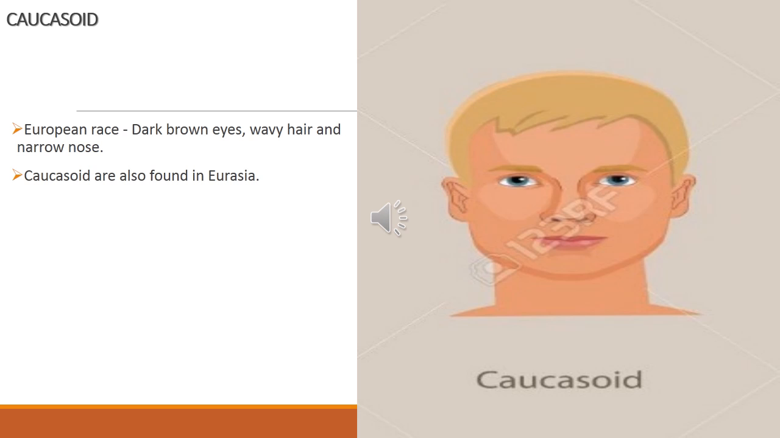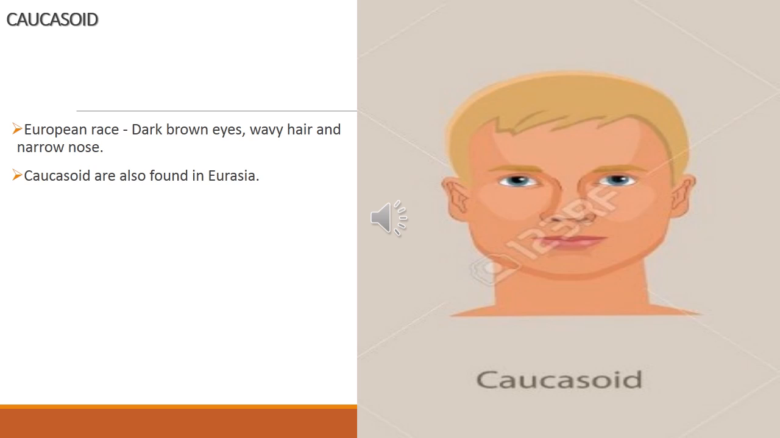So first, Caucasoid. The Caucasoid is known as the European race. The people belonging to this race have fair skin, dark brown eyes, and wavy hair. Wavy hair means having curves and not straight. They also have a narrow nose.